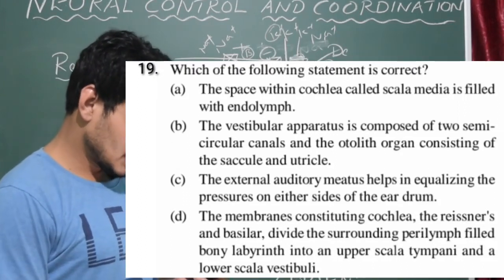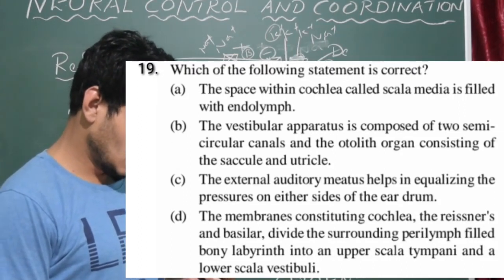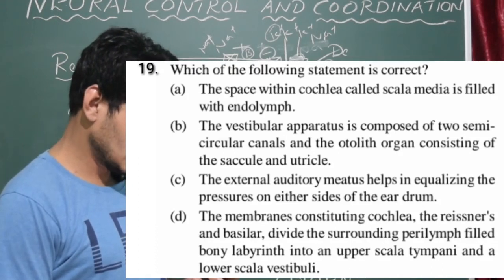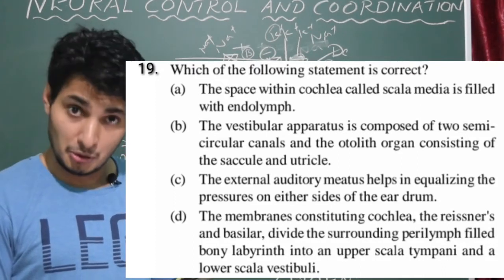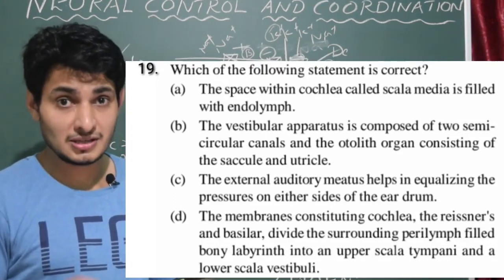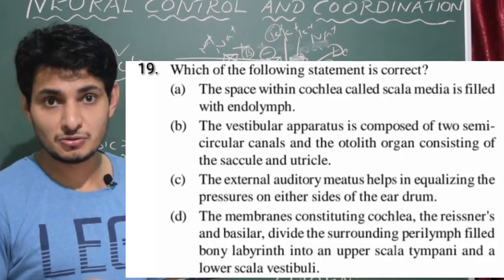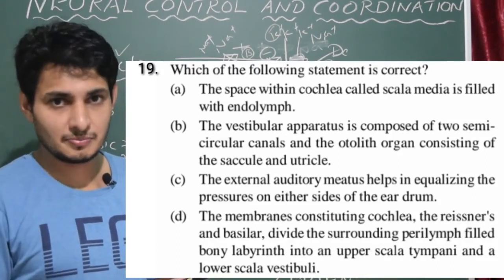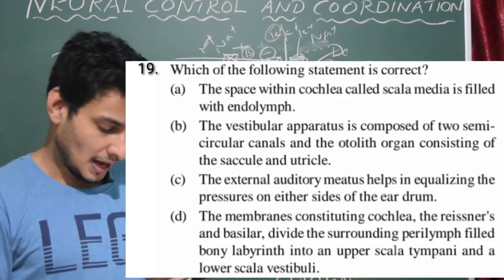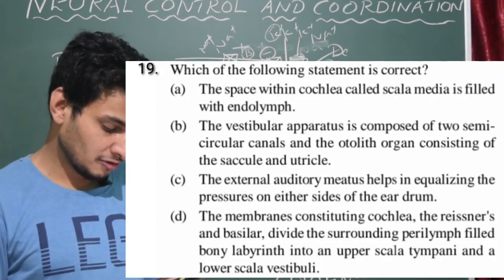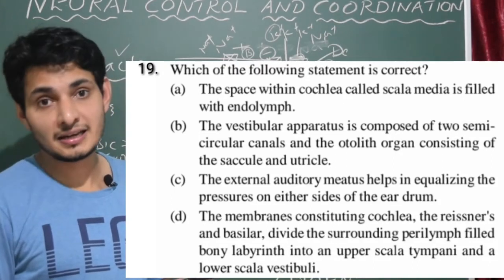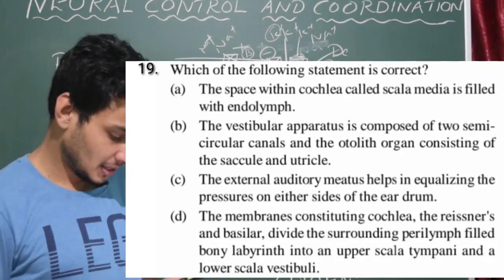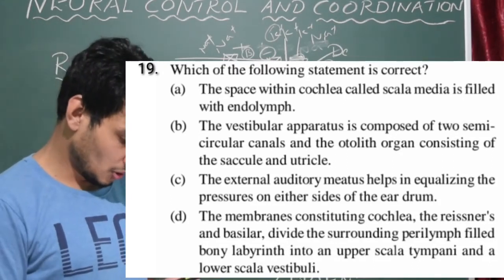Option C, the external auditory meatus helps in equalizing the pressures on either side of the eardrum. No, external auditory meatus produces cerumen because they have glands called ceruminous glands, which produce wax for protection of the ear. Actually, equalization of the pressures on either side of the eardrum is maintained by the Eustachian canal that is situated in the middle ear. Okay, so that is also wrong.